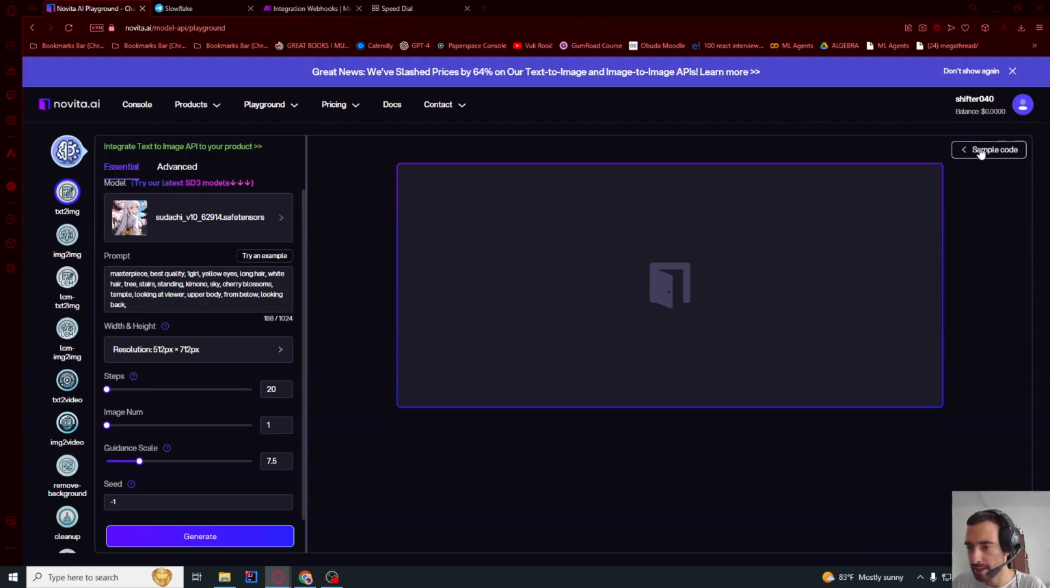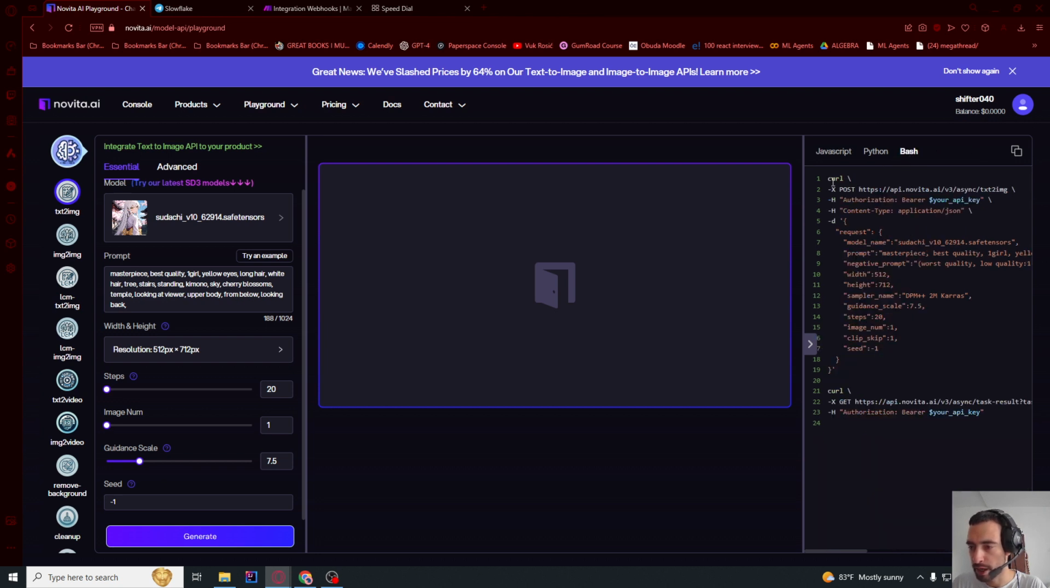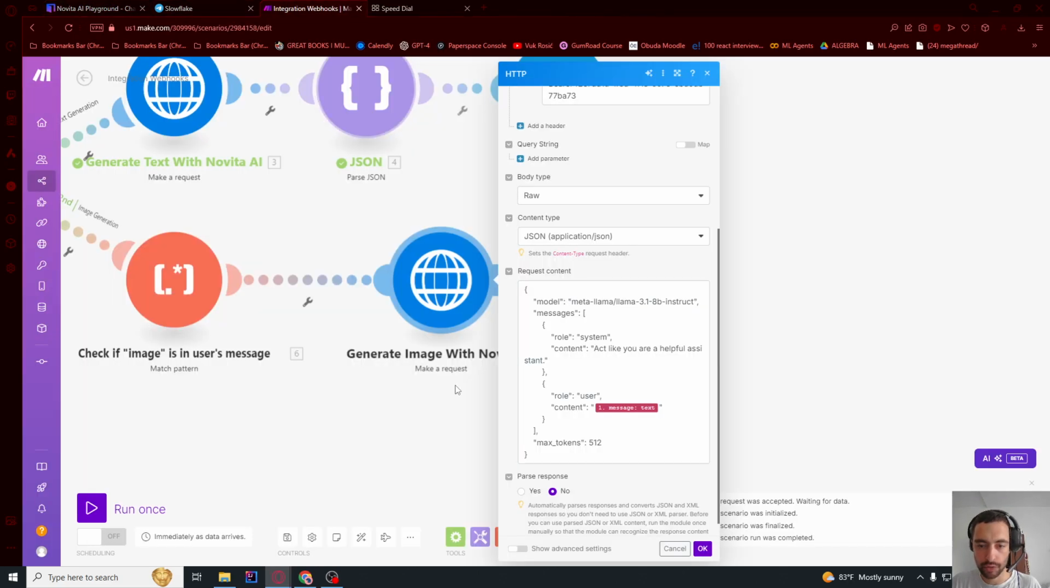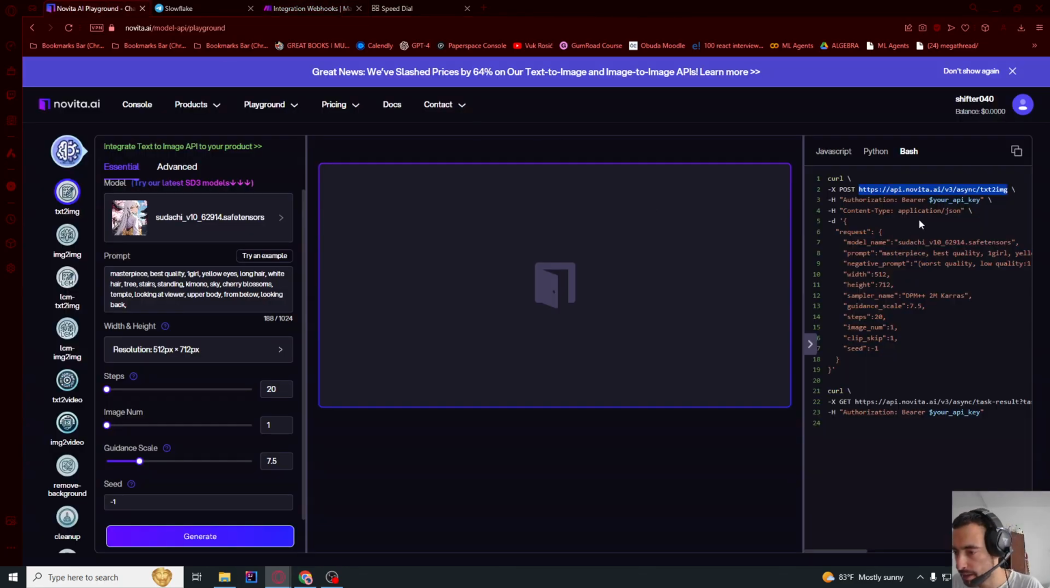And then let's click sample code, and we will go here to bash. So we need to do a post request now to this API. So let's copy this URL, and let's go here and then replace the URL. So delete this one and paste this one. And then content type and authorization is the same, but we need to change the body.